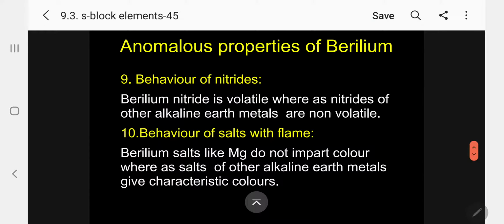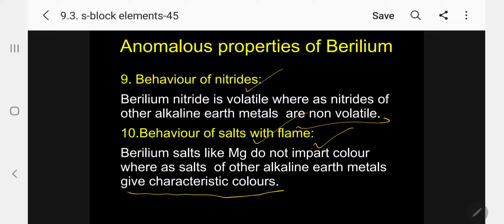The next one, behavior of nitrates of beryllium. Beryllium nitrate is volatile, whereas nitrates of other alkaline earth metals are non-volatile. Volatile means easily vaporizable. And behavior of salts with flame. Beryllium salts, like magnesium, do not impart color, whereas salts of other alkaline earth metals have a characteristic color. We have discussed this already under the chemical properties.